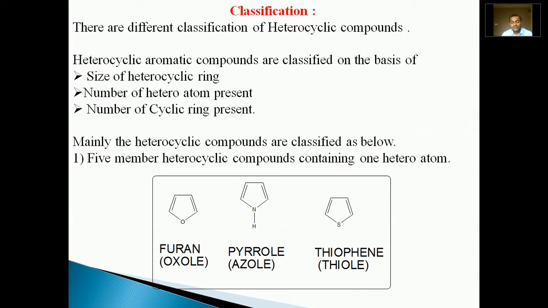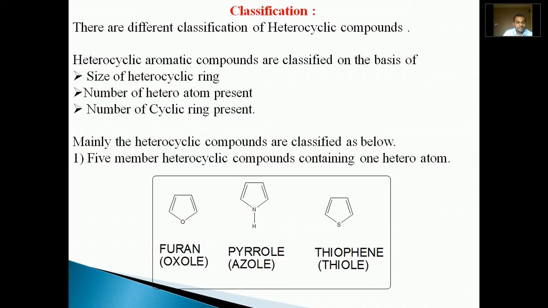There are many classifications of heterocyclic compounds, but particularly keeping in view heterocyclic aromatic compounds, they are classified on the basis of the size of the heterocyclic ring, number of heteroatoms, and number of cyclic rings. Size means how many atoms are present in the ring.